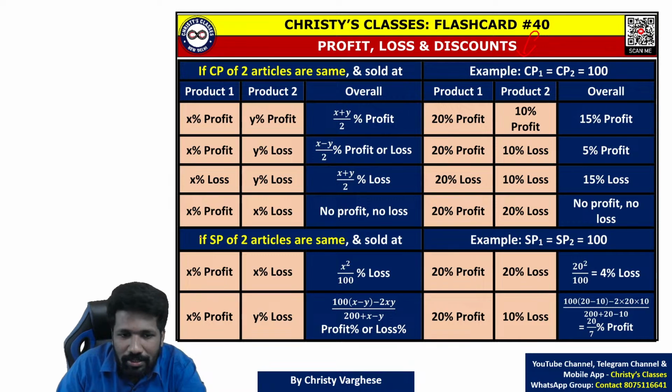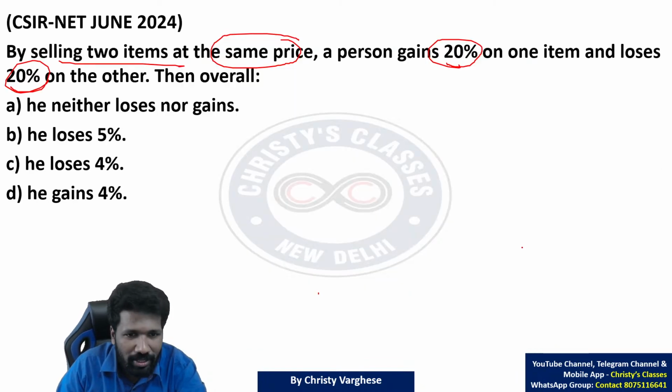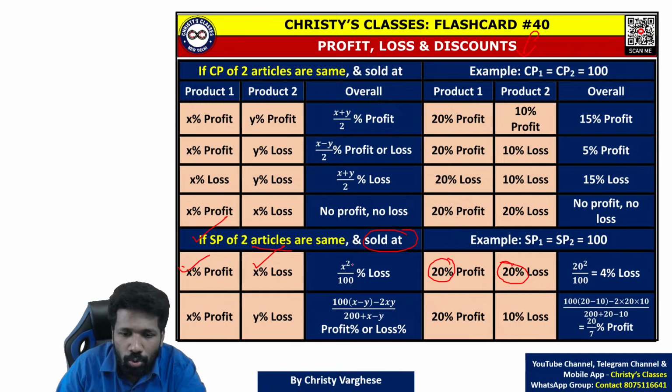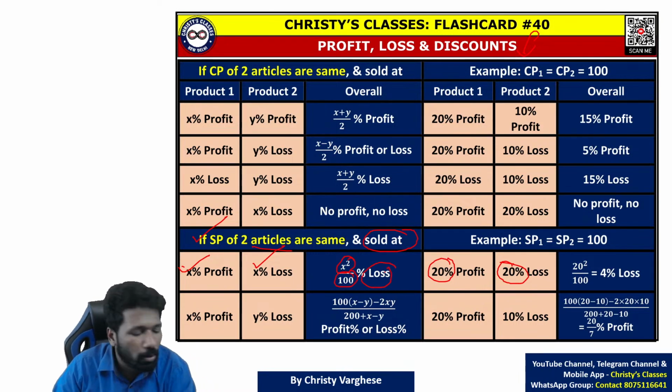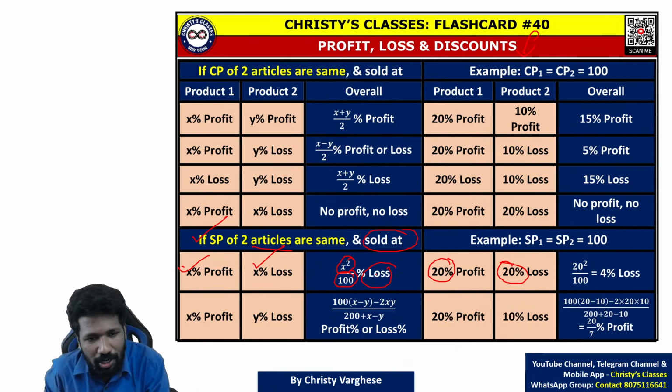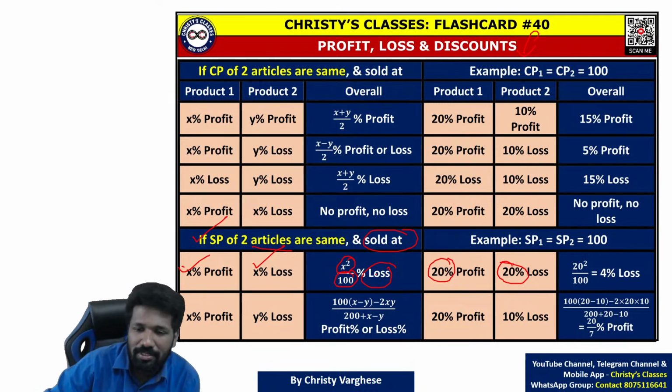So look at this. If selling price of two articles are same and they are sold at X% profit and X% loss, if the profit percent and loss percentage are equal, then only you can apply this. Then the direct formula is do X square by 100. That much will be the loss. It will always be loss in this situation if the profit percent and loss percentage is equal, for selling price to be equal.